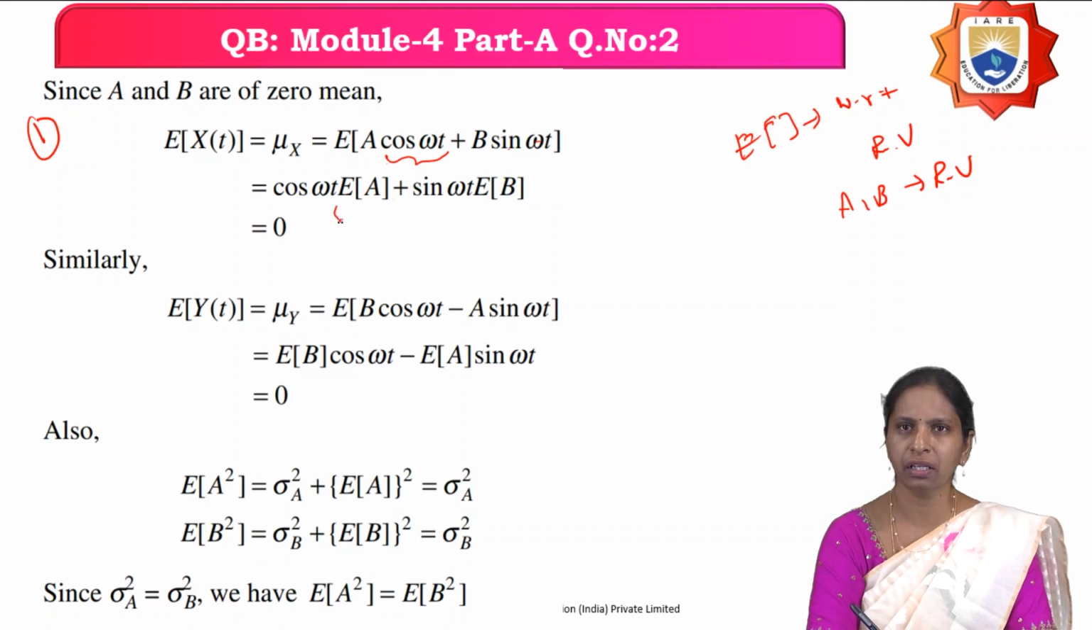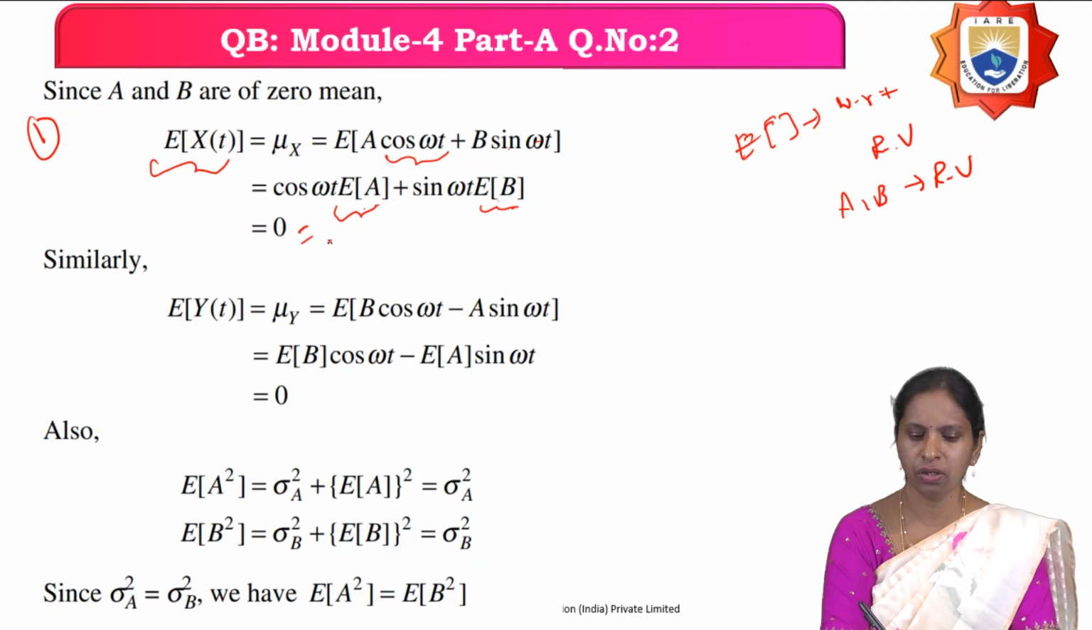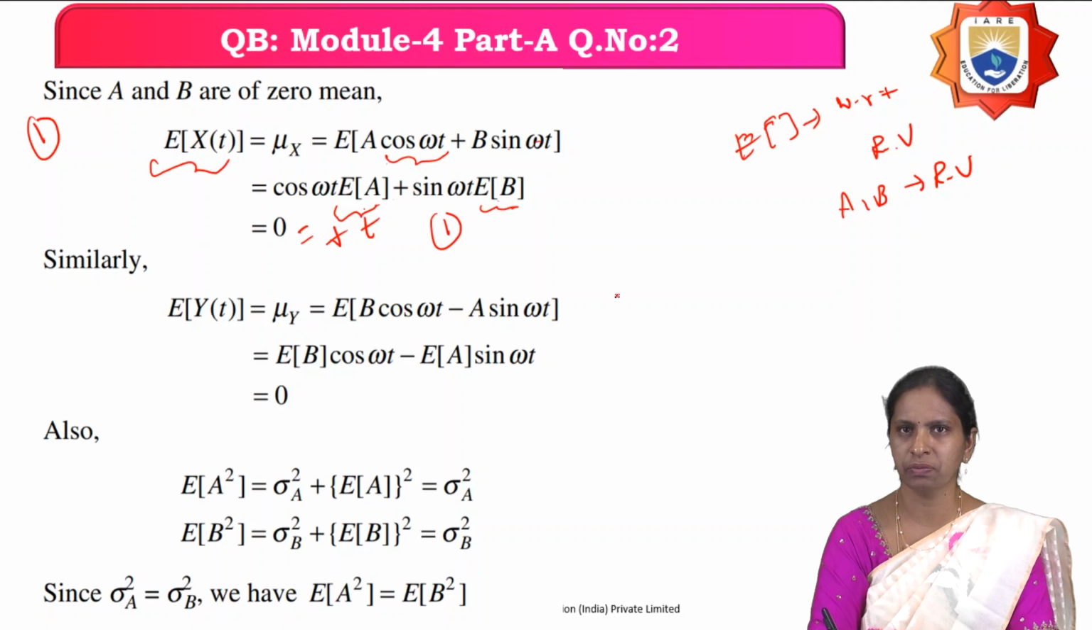And what they are given is that the mean of the two random variables is nothing but 0. Therefore mu of a equals 0 and mu of b equals 0, therefore the mean of the random process x of t is 0. So it is 0 for all the values of t. Therefore the one condition has been satisfied.